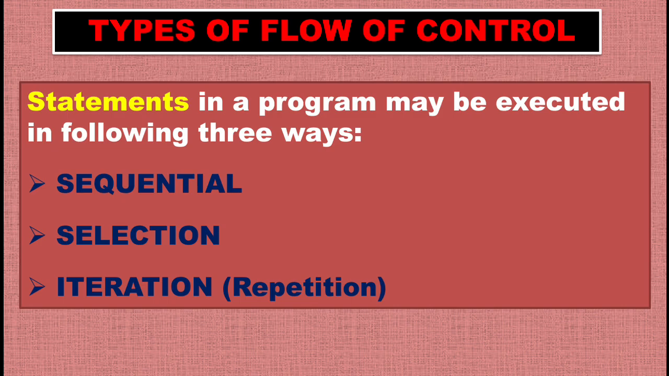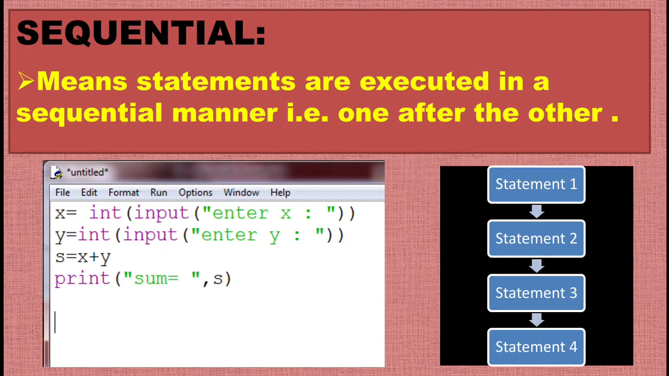This kind of flow of control is the default flow of control. Let us see what the other types of flow of control are. See children, statements in a program may be executed in one of the following three ways. First is sequential, second is selection, third is iteration. Now let us see what these flows of control mean. Sequential means statements of the program are executed in a sequential manner, that is one after the other, just like you were implementing the programs till now.